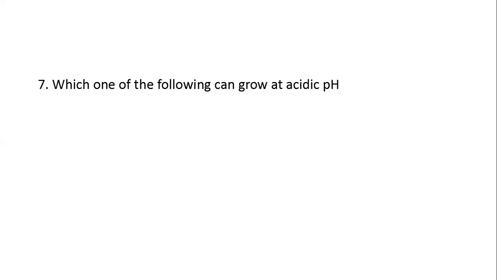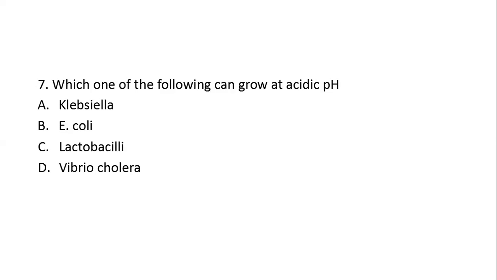Next question, which one of the following can grow at acidic pH? Option A, Klebsiella. Option B, E. coli. Option C, Lactobacilli. Option D, Vibrio cholerae. Here, the right answer is option C, Lactobacilli.